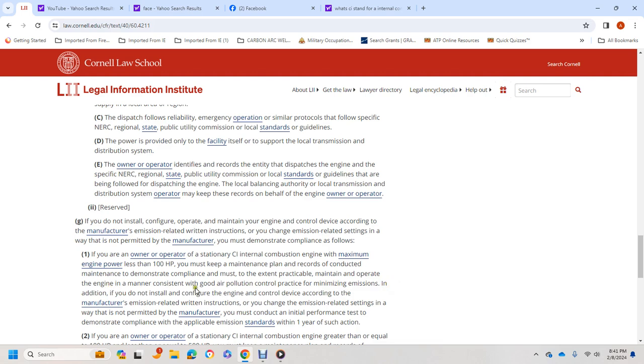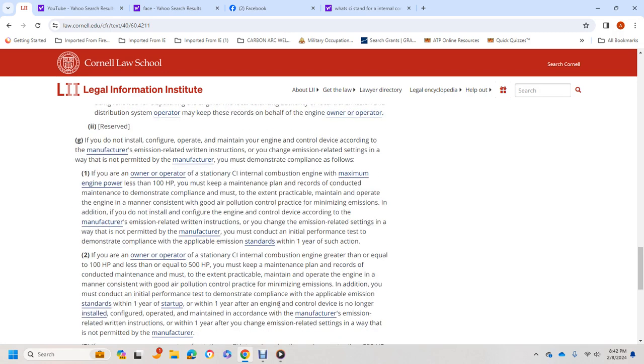In addition, if you do not install the engine control device according to the manufacturer's emission-related written instructions, or change the emission-related settings in a way that is not permitted by the manufacturer, you must conduct the initial performance tests to demonstrate compliance with the applicable emission standards within 1 year of such action.